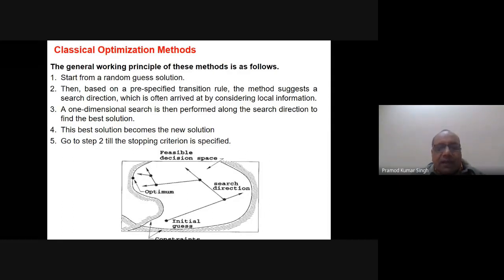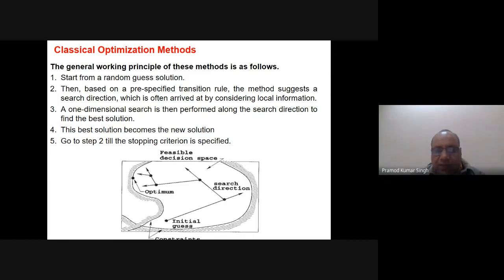They start with a random guess, and then based on a pre-specified transition rule, which may or may not use derivative information, depending on the algorithm, the method suggests a search direction, which is often arrived at by considering local information.